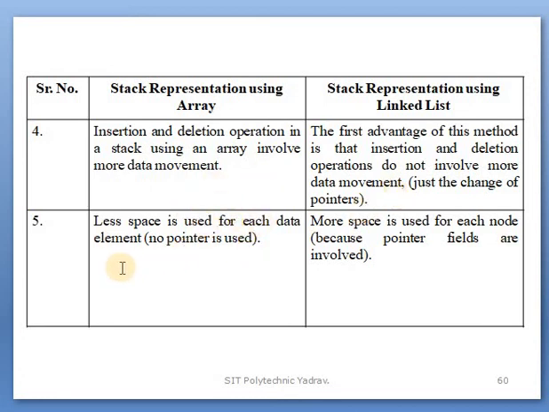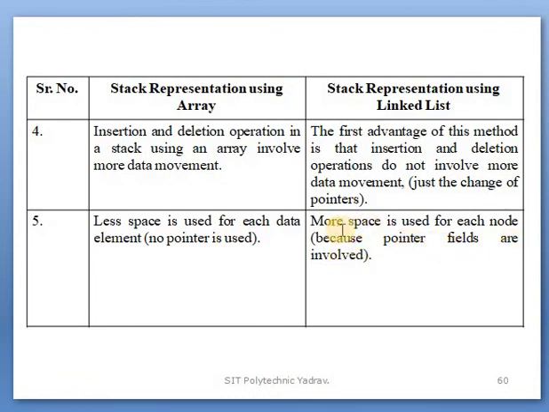After that, the fifth difference is that less space is used for each data element in an array, because no pointer is used. Space is used only for the data elements that are inserted, so less space is used. On the other side, in a linked list more space is used for each node because pointer fields are involved.